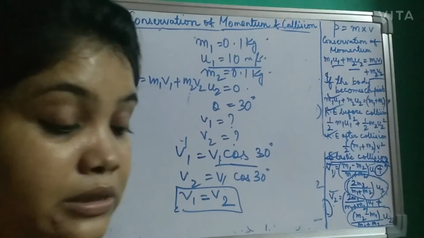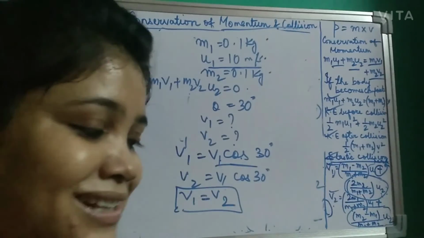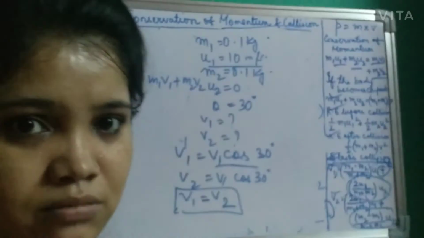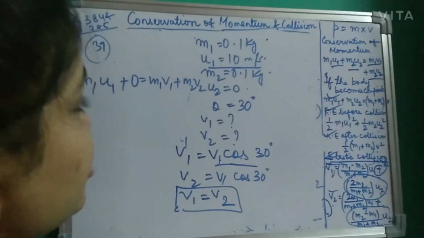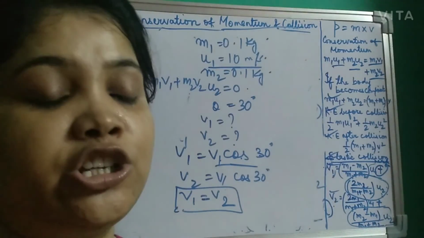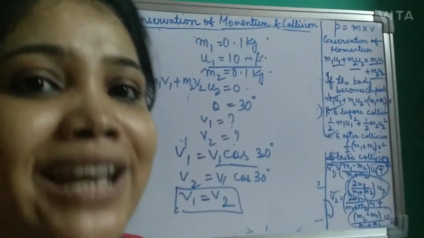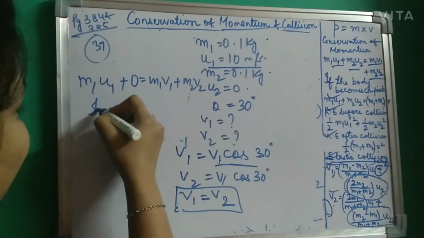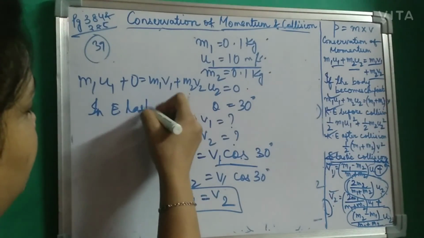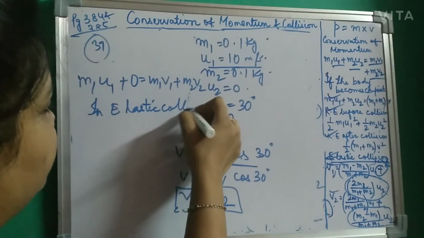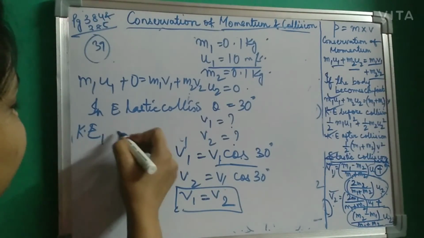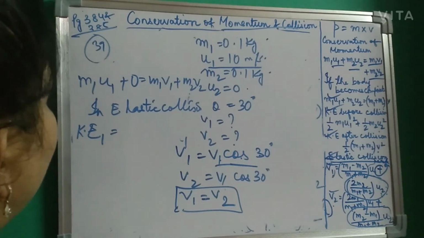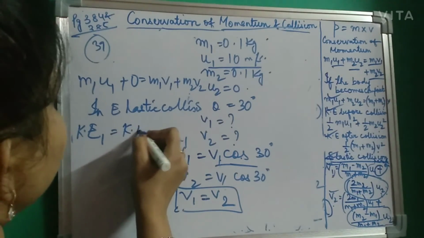Now another part is there. Is this collision elastic? To check that, remember in case of elastic collision, the kinetic energy of the first particle will be equal to the kinetic energy of the second particle.